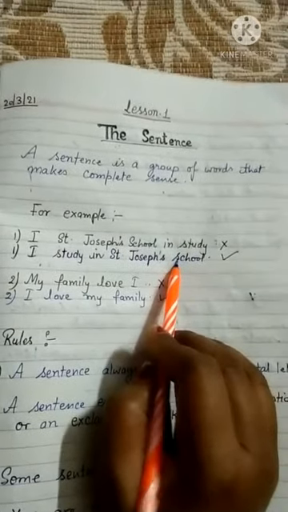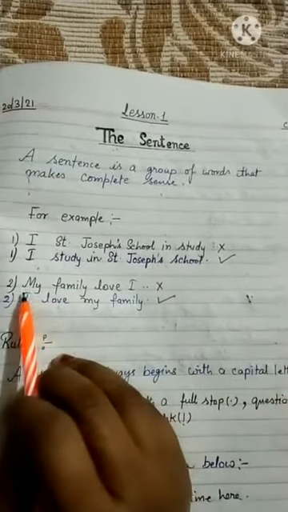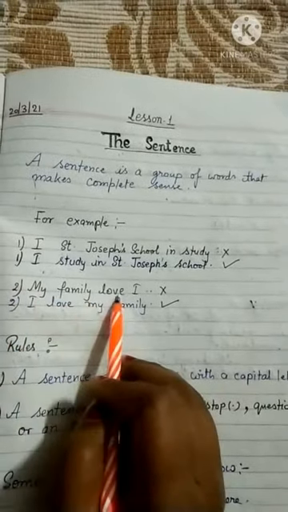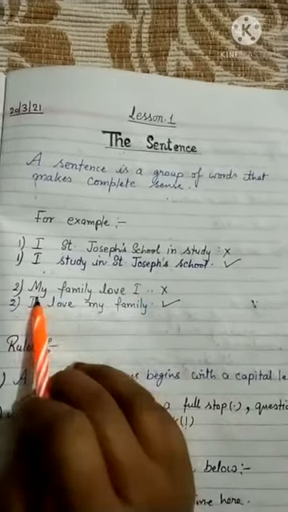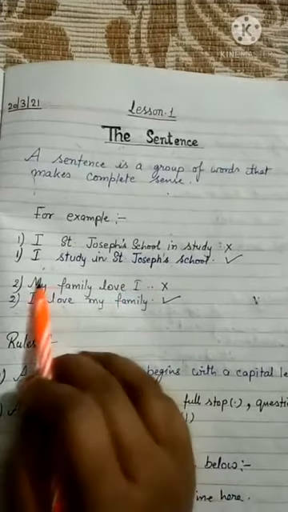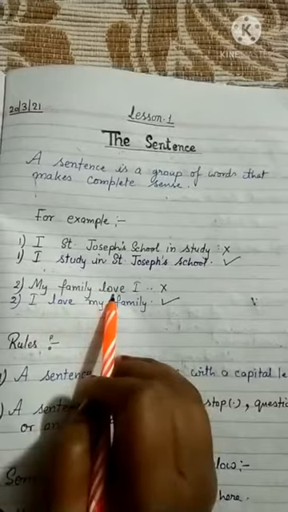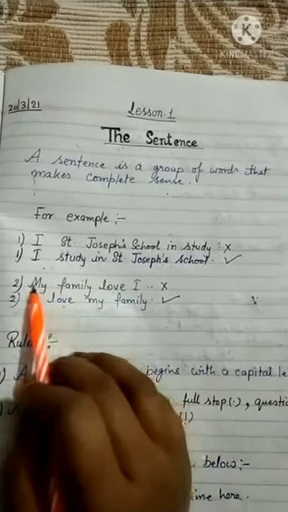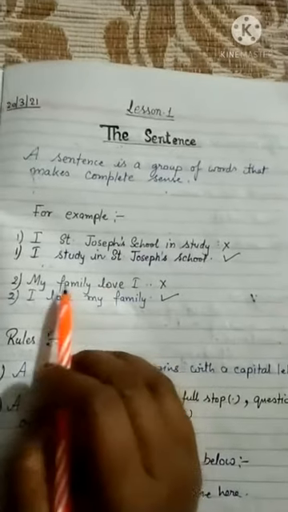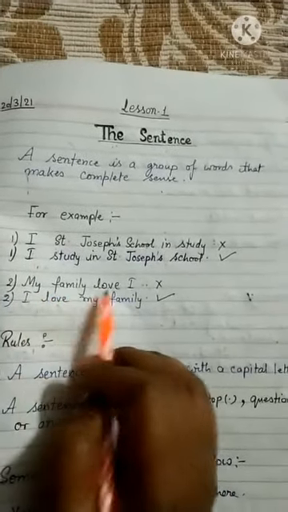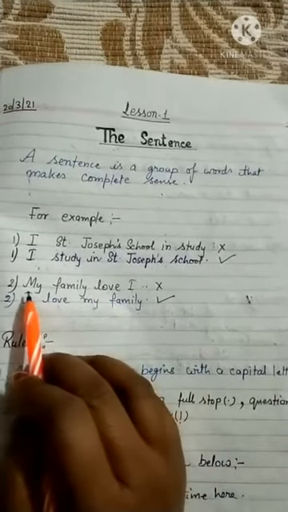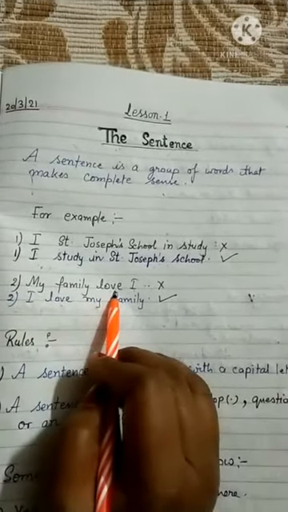Okay, beta. Like this, I am giving the next example. "My family love I." When you read this, it is also a group of words, but it is not a sentence. It is not giving a complete sense because it is not kept in a proper order, beta.